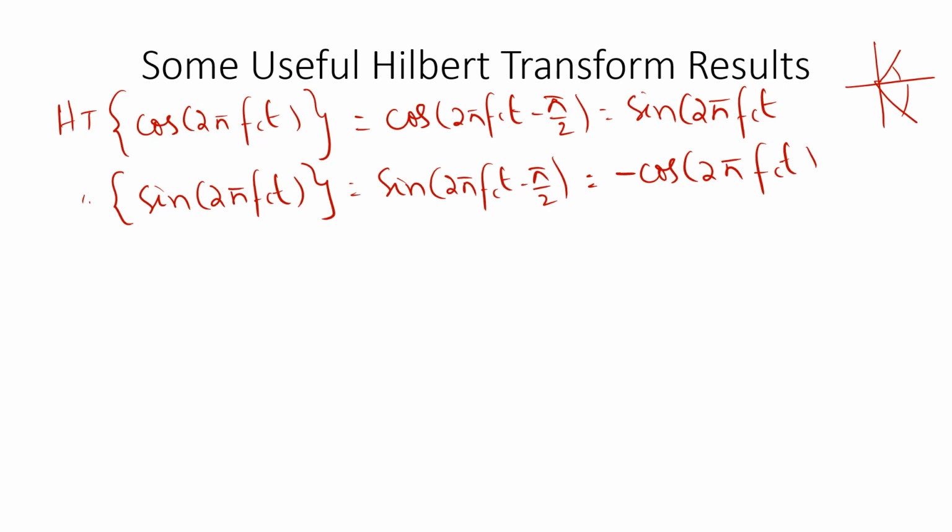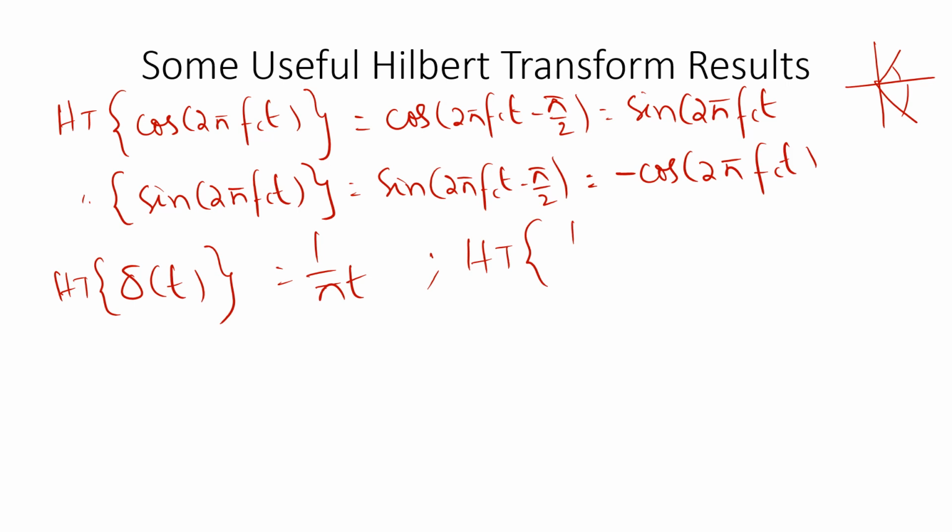And one more result: the Hilbert transform of del of t is equal to 1 by pi t. And similarly, the Hilbert transform of 1 by pi t will be equal to minus del of t.